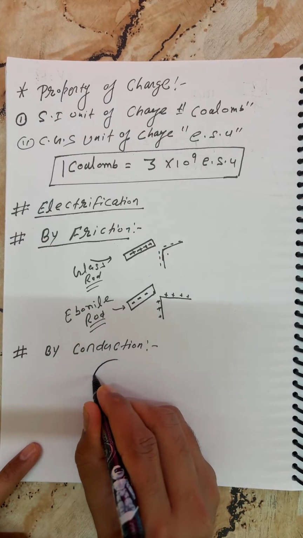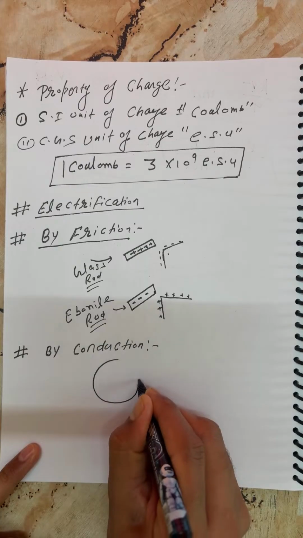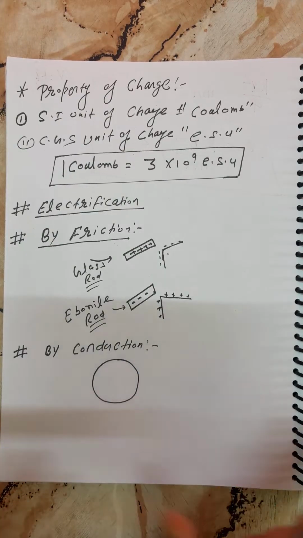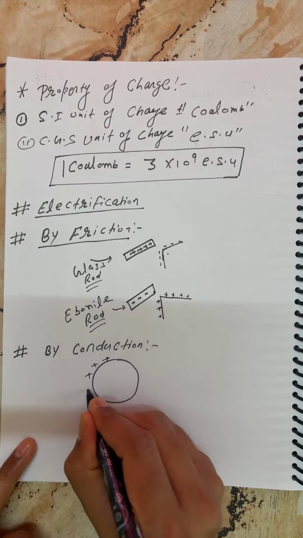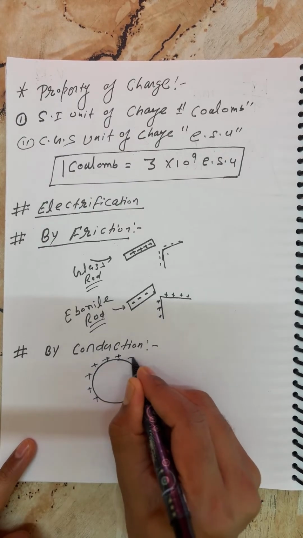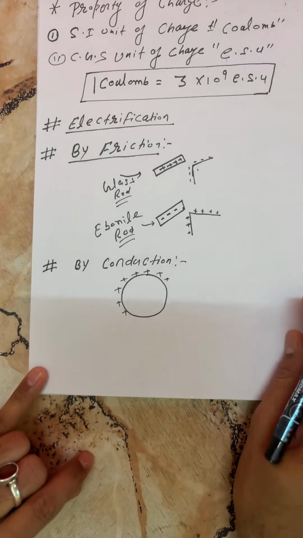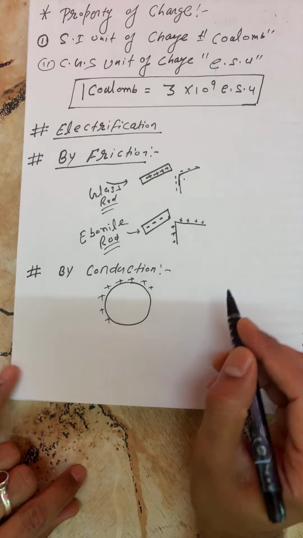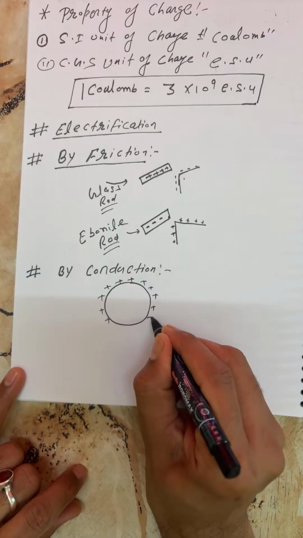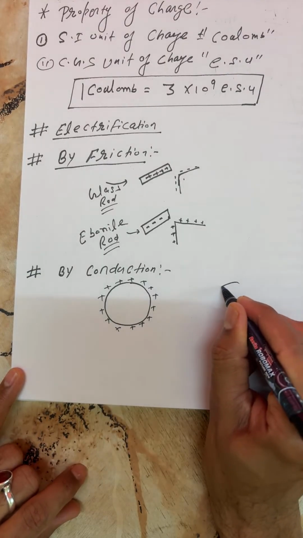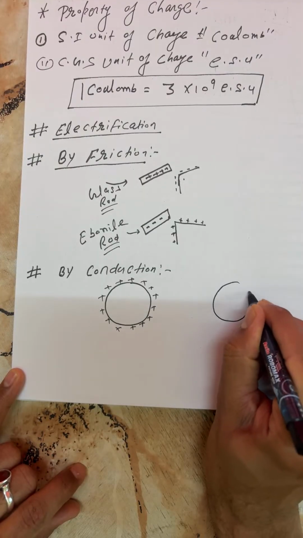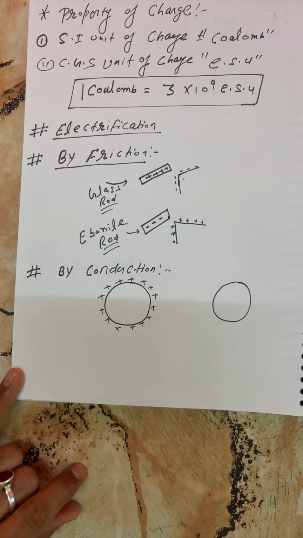Beta, for conduction, let us suppose you have a positively charged, uniformly charged conducting body, which is a sphere. Beta, another one in front of this, students, you have a neutral conductor, which is also a sphere.